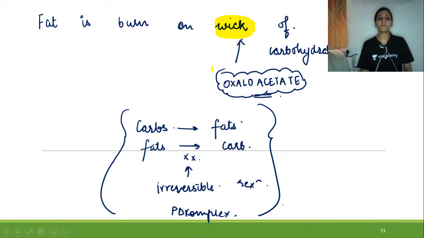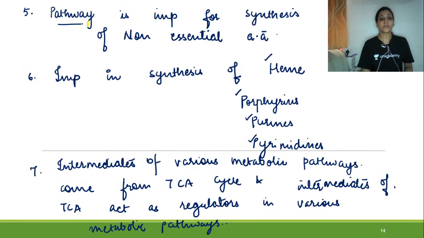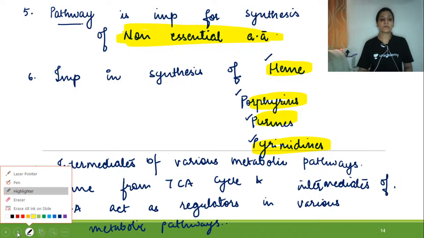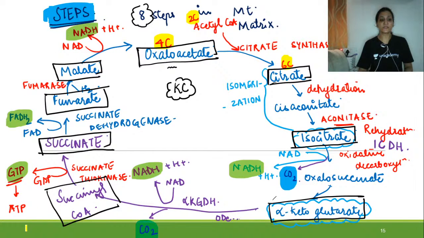There is a famous saying that fat is burned on the wick of carbohydrates, and that wick is oxaloacetate. Then the citric acid cycle is responsible for non-essential amino acid synthesis, and is important in heme, porphyrin, purine and pyrimidine synthesis. Then we have seen the whole cycle in detail.